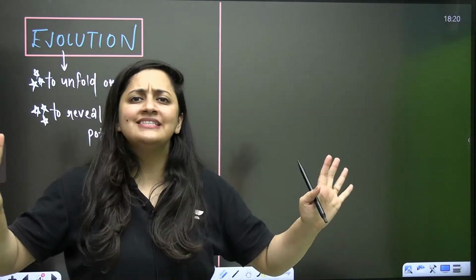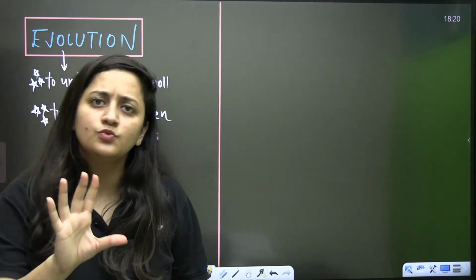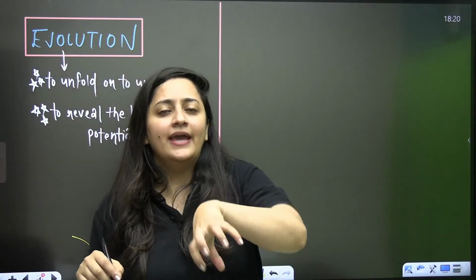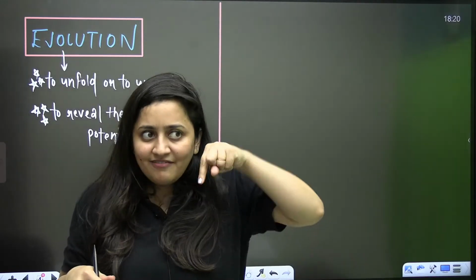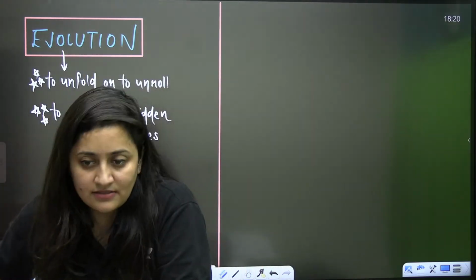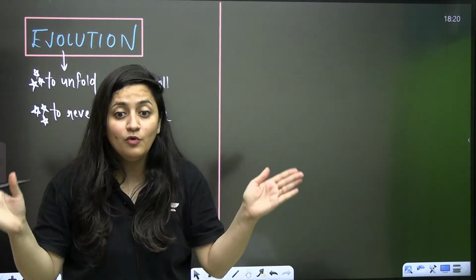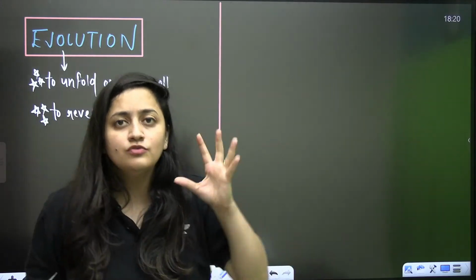So this chapter is just like a story. Today you are just listening to a story. This is what you need to keep in your mind. Hugo de Vries thought that evolution is something very spontaneous, very sudden, that in one generation you will find a new species. But I hope you all know about Darwin.